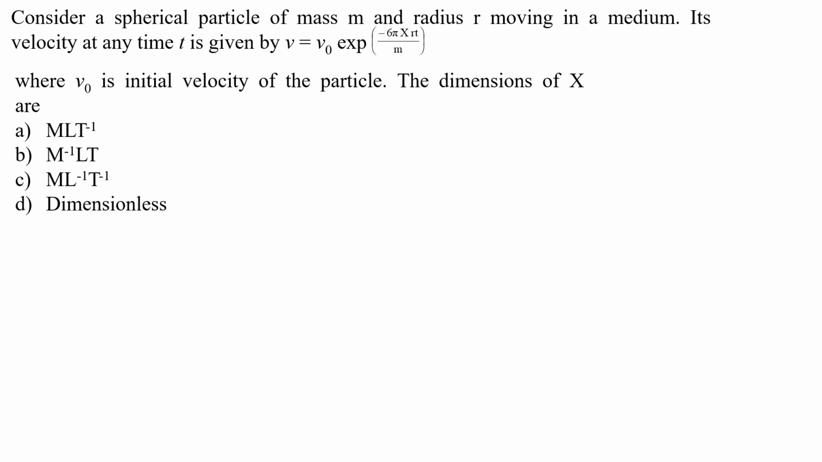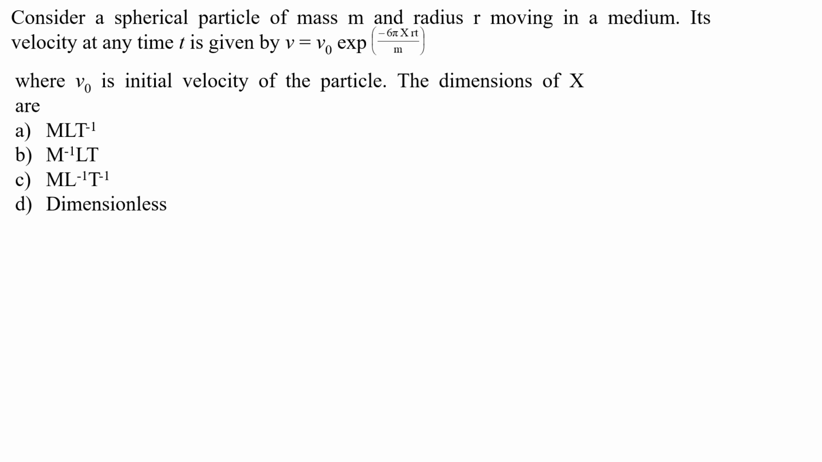The next question is, consider a spherical particle of mass m and radius r moving in a medium. Now its velocity at time t is given by v is equal to v naught exponential minus 6 pi x rt upon m, where v0 is an initial velocity of particle, the dimension of x will be.